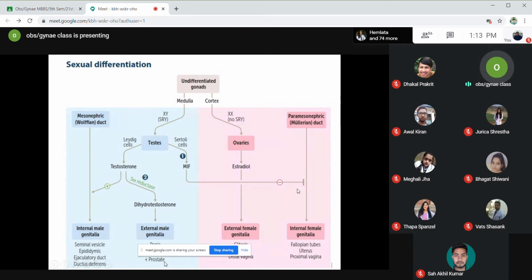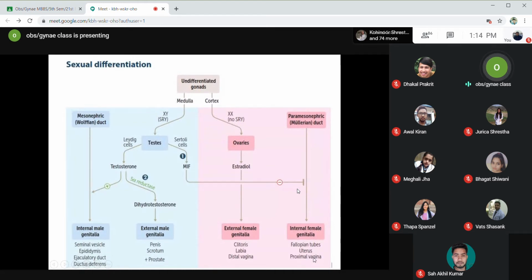Now, let us look at the pink area. In those with XX genotype, there is no SRY gene. So there will not be development of testes, but there will be development of the ovaries by default. Ovaries secrete the hormone estradiol. This hormone has a role in developing the external female genitalia, like clitoris, labia, and distal vagina. And the paramesonephric duct, or the Mullerian duct, by default develops into the internal female genitalia that includes the fallopian tubes, uterus, and the proximal vagina.